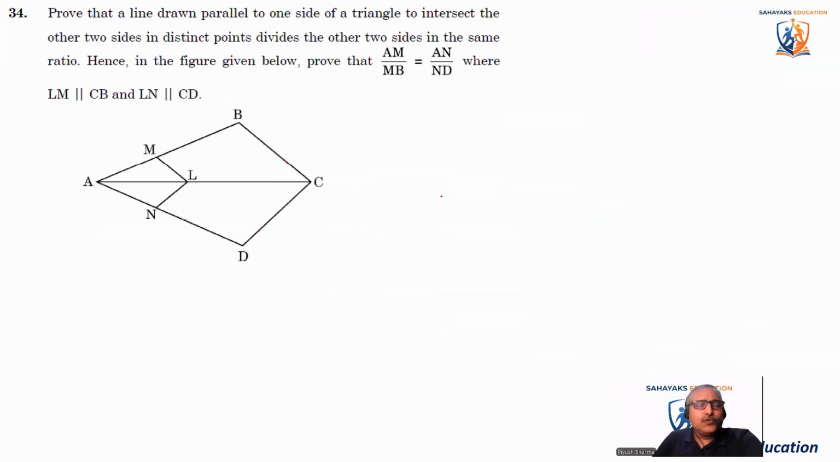Next question says: prove that the line drawn parallel to one side of a triangle to intersect the other two sides in distinct points divides the other two sides in the same ratio. Hence, using the figure given below, prove that AM by MB is equal to AN by ND. Okay. See, there are two things here. The first thing, we have to prove the theorem. It's a theorem that if a line is drawn parallel to one side of the triangle, it will divide the other two sides in the same ratio.